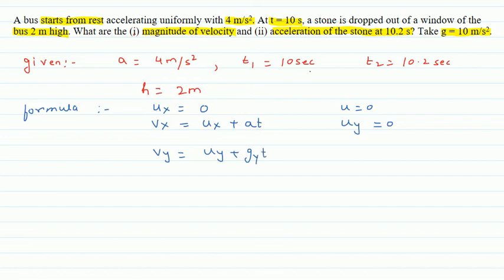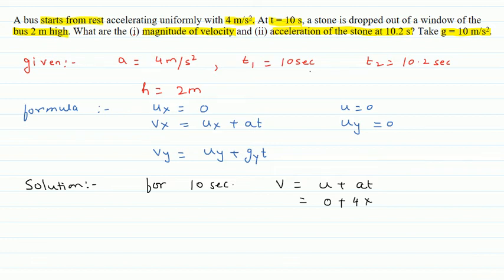So now we see the solution for this question. Solution for 10 seconds. The velocity of the bus will be u plus at, that is 0 plus 4 times 10 seconds. So the velocity of the bus is 40 meter per second.